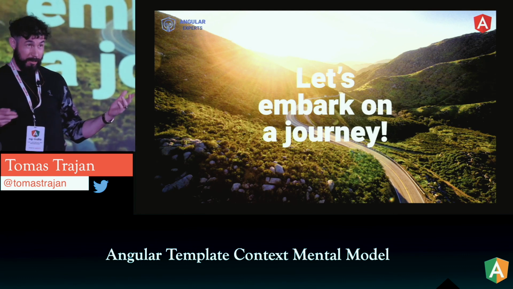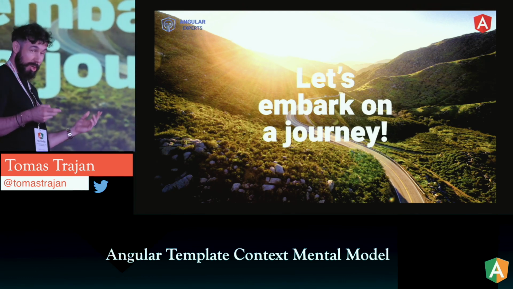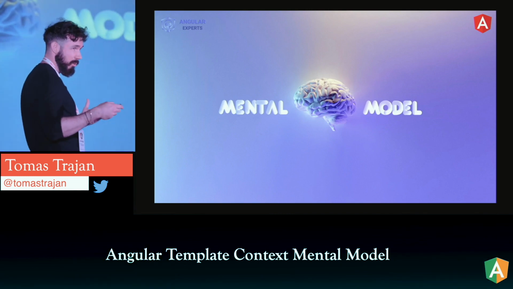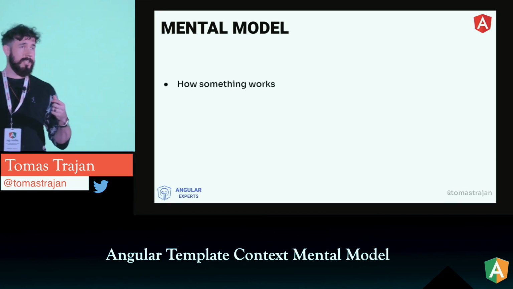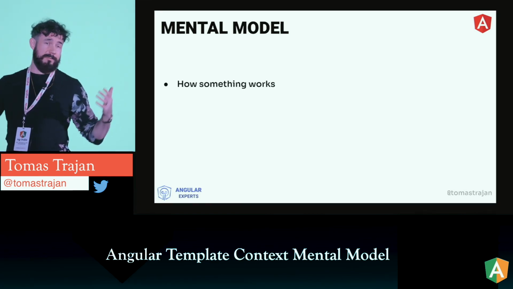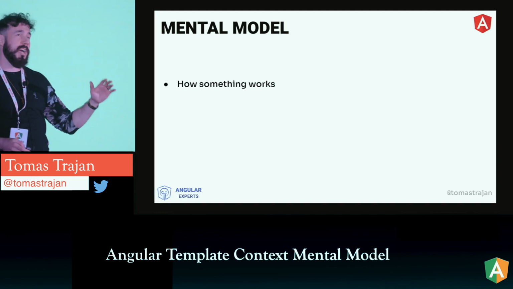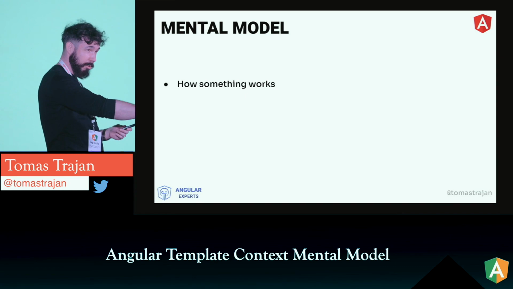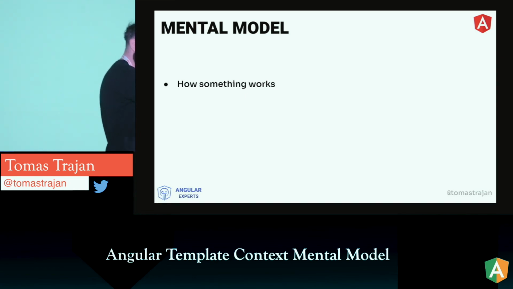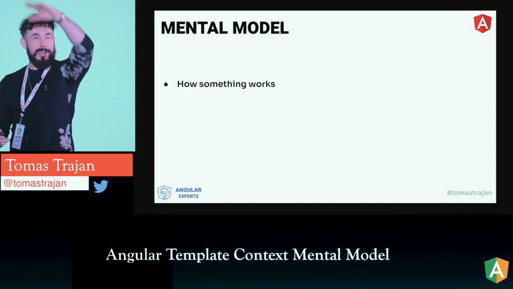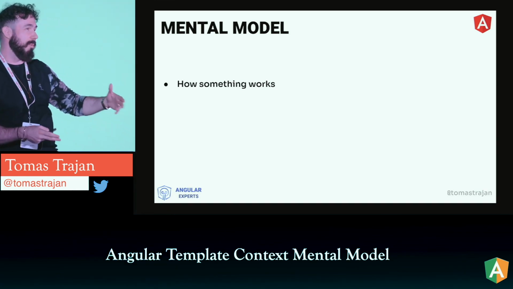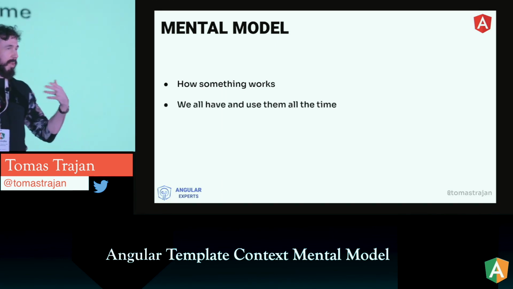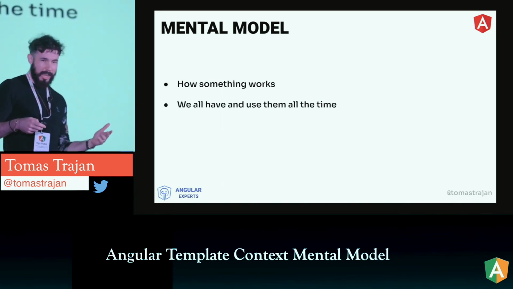Well, to learn about that, we have to embark on a journey. The first stop on that journey is to learn what a mental model is. Basically, it's the model in our mind of how something works. One of my favorite examples is how a door works. If I stand in front of the door, I see the door handle, I push the handle, I push the door and I walk in. But imagine some alien came from another planet and stood in front of the door. Maybe they would not know how to operate such a mechanism. So we have many of those mental models, and we use them all the time in everyday life.